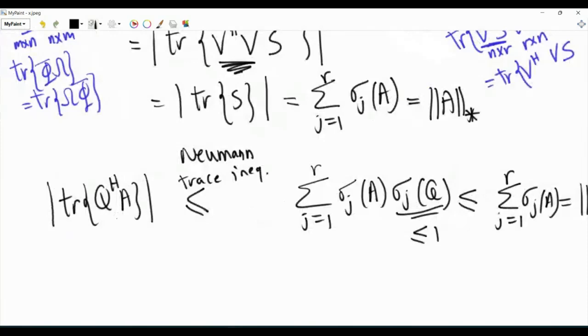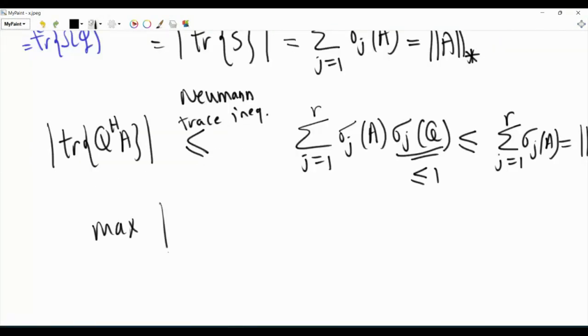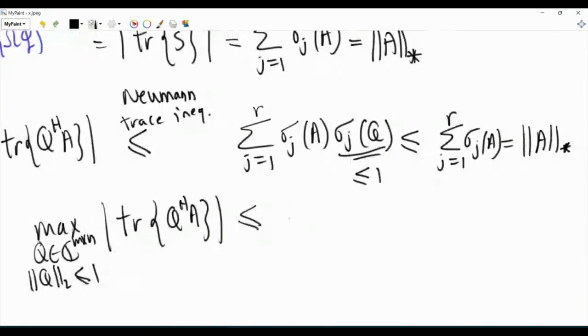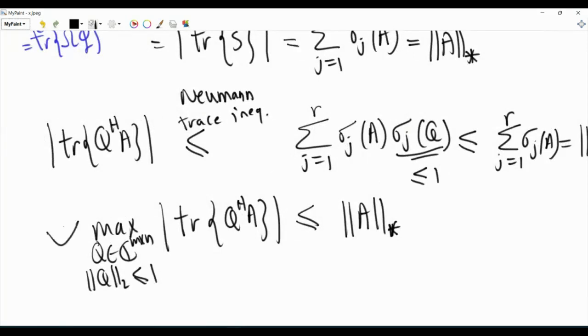Now, on both sides, take the maximum over matrices Q. So the maximum of the magnitude of trace of Q Hermitian A over matrices Q of size m by n, such that the spectral norm of Q is less than or equal to 1, is less than or equal to the sum of the singular values. So psi is less than or equal to the nuclear norm of A.